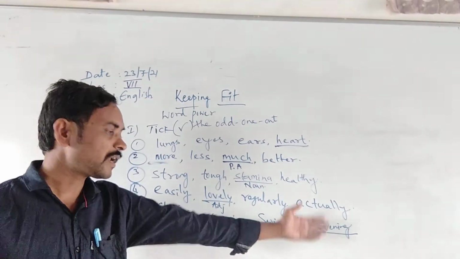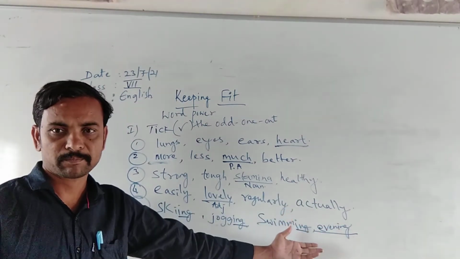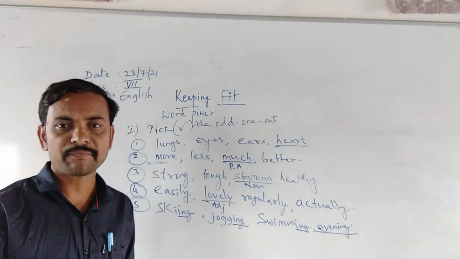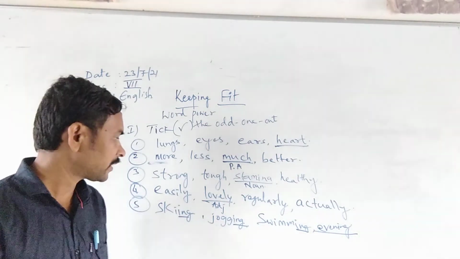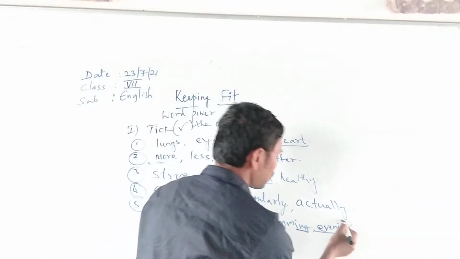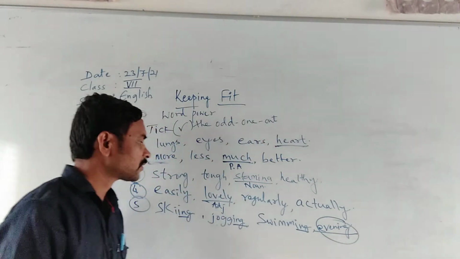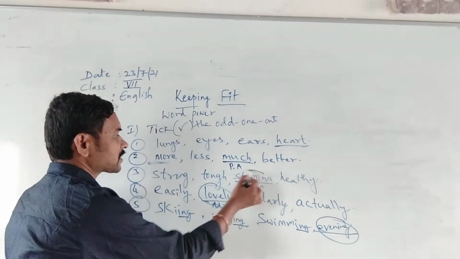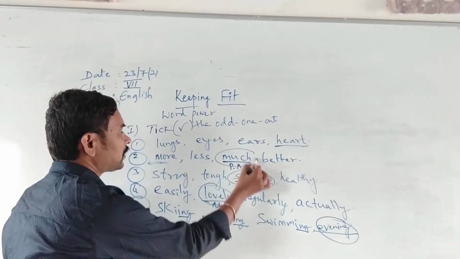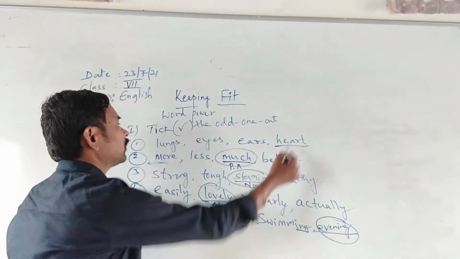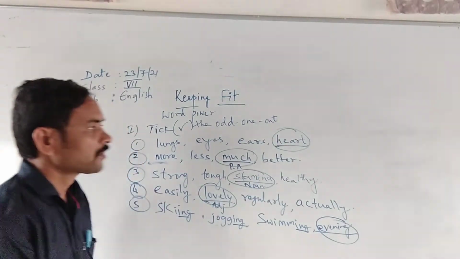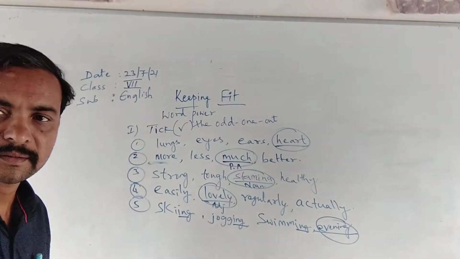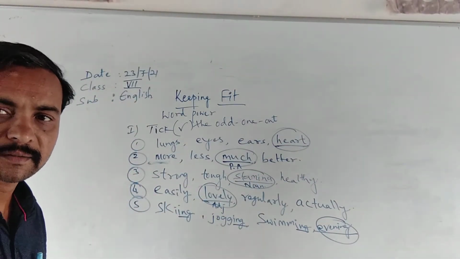It is an adverb of time. So evening is the odd one. Here lovely, here stamina, then much is a positive adjective. Is it understood? Okay.